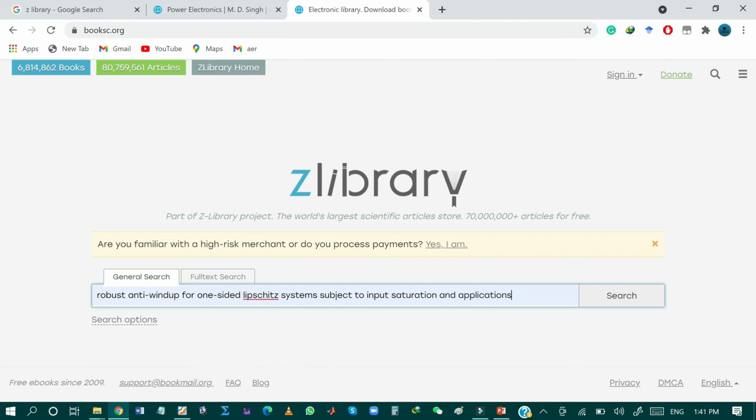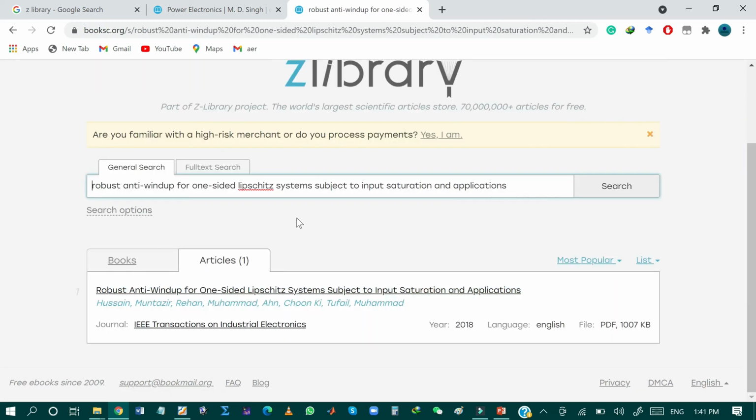anti-wind-up compensator for one-sided Lipschitz system subjected to input saturation and application in the search bar, and then click on this search button. So as you can see, the searched article is shown over here. That is the robust anti-wind-up compensator for one-sided Lipschitz system subjected to input saturation and application. These are the authors of this research paper, and the journal of the research paper is IEEE Transactions on Industrial Electronics.